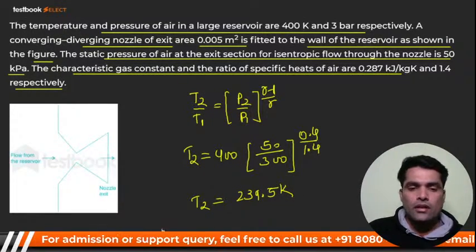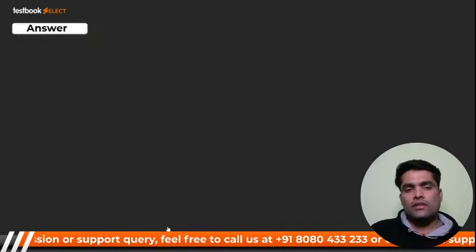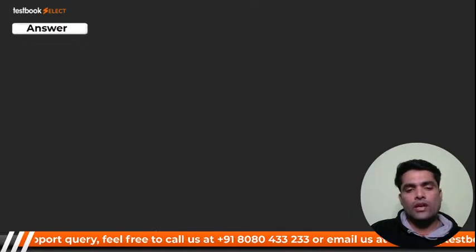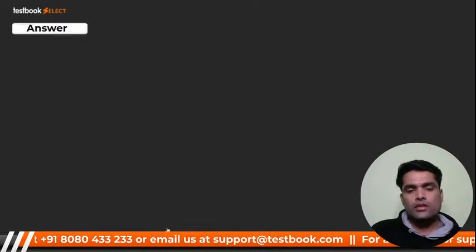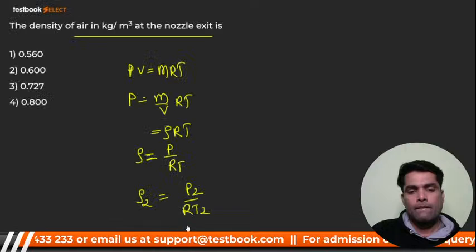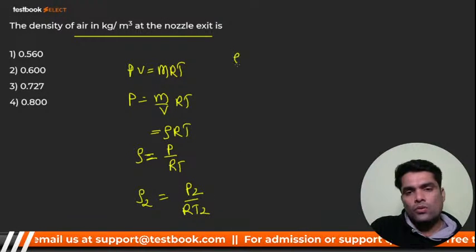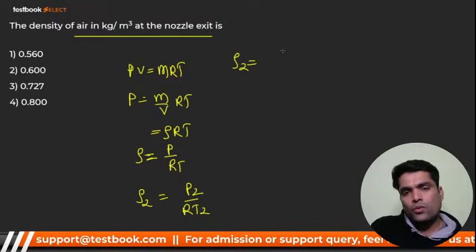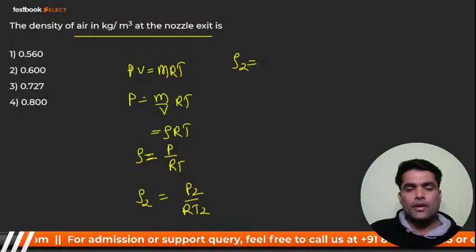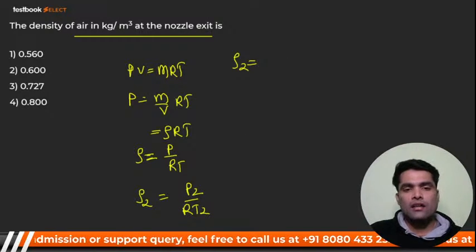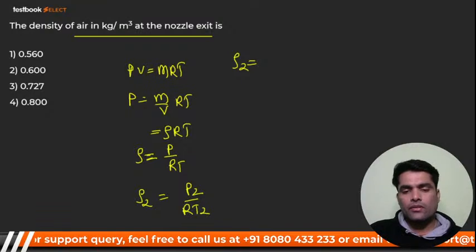I hope you got it, bacha party. Now I want to calculate rho 2, right? I have to calculate rho 2 now. So see, my dear, rho 2 will be P2. P2 is 50. Very good.